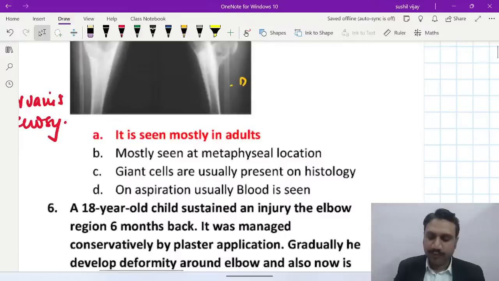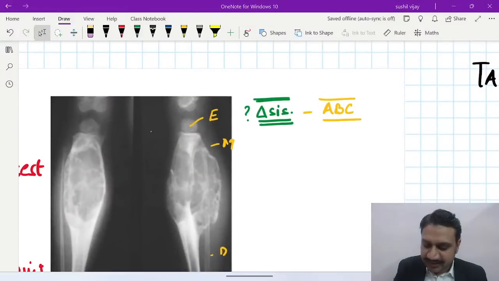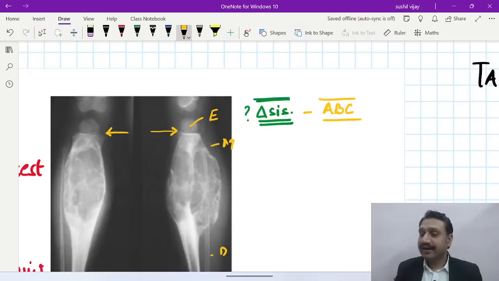Now, which of the given points about this is wrong? See, ABC is a pathology which is seen in the pediatric age group, where the growth plate is actually open.